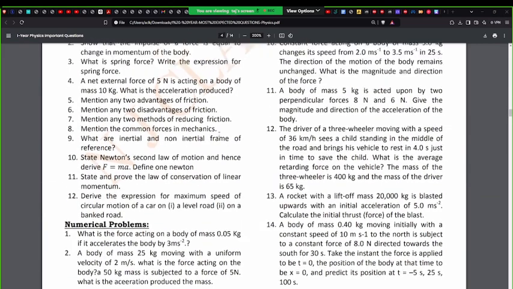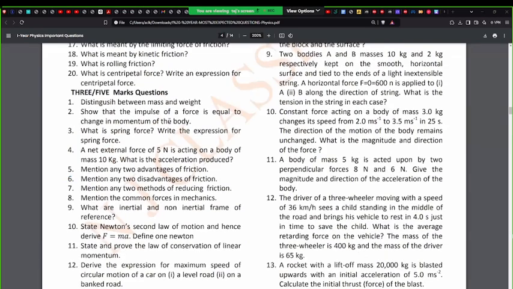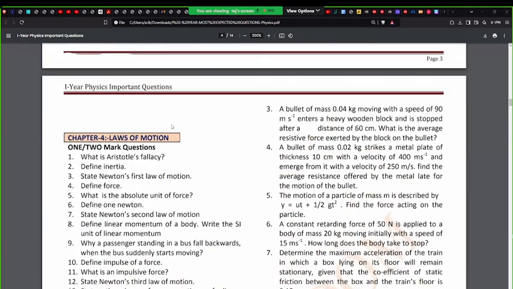Whatever happens. See, for example, the 10th one here, I forgot to look at this. State Newton's second law of motion and hence derive it. This I've told you 100 times. I know it's for sure the most important question. Okay. And moreover, stop getting scared by the physics exam.